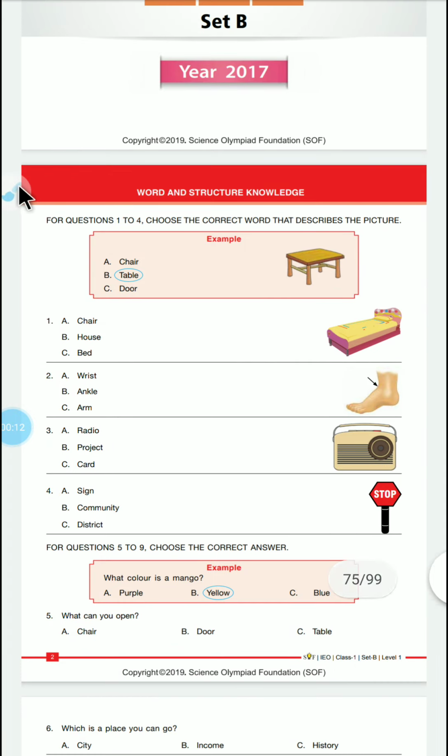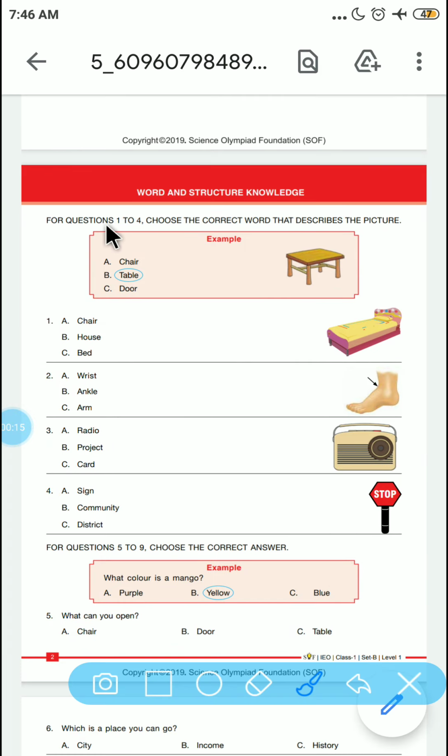Question number 1. We have to choose the correct word which describes the picture. The correct word for this is table. In the same way here it is shown like bed, so the correct word is bed that describes the picture. Now let's see the second question. It is wrist, ankle or arm. So what is it? It is ankle.